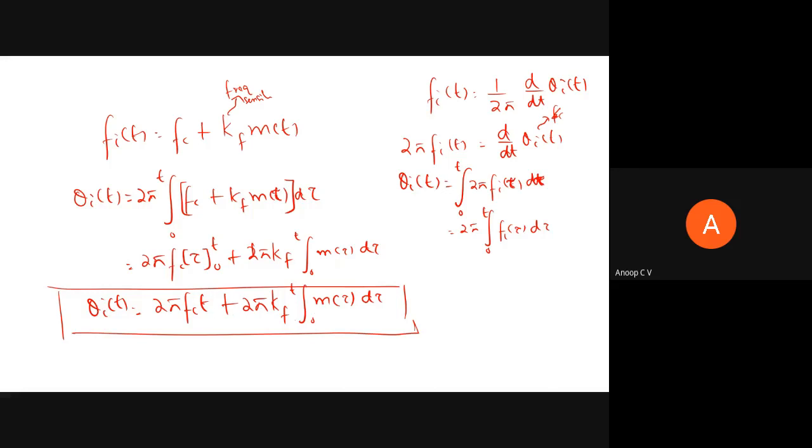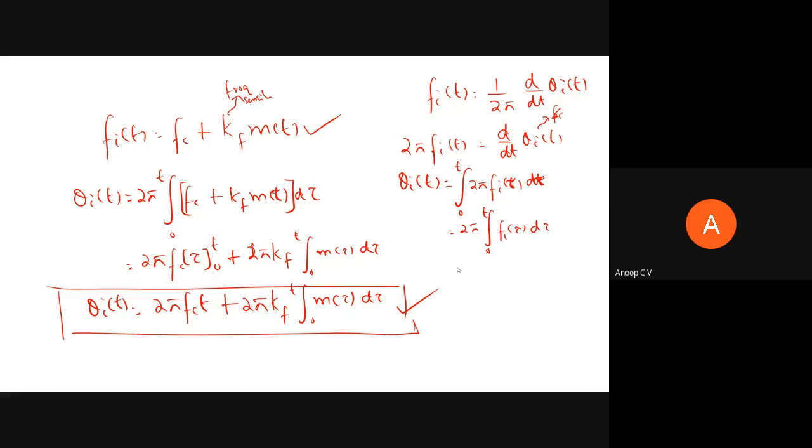Phase is varying in accordance with the integral of m of t. That's why I stressed linearly in accordance with m of t in phase modulation, whereas in frequency modulation, frequency is varying linearly, but phase is varying according to the integral of m of t.